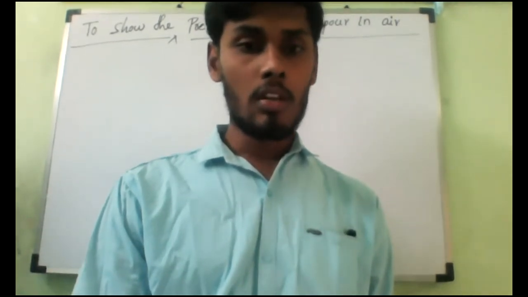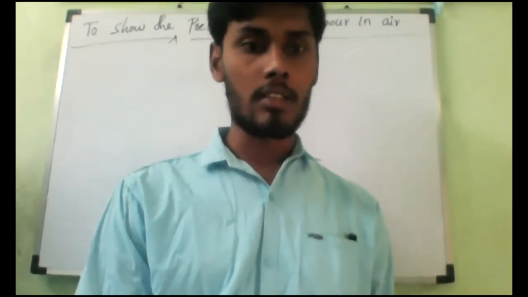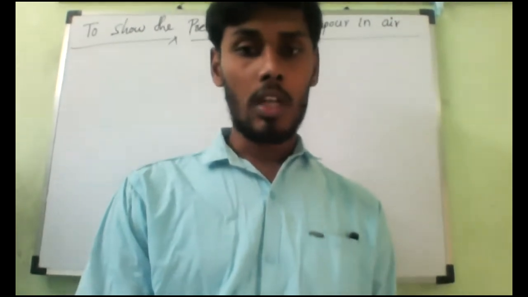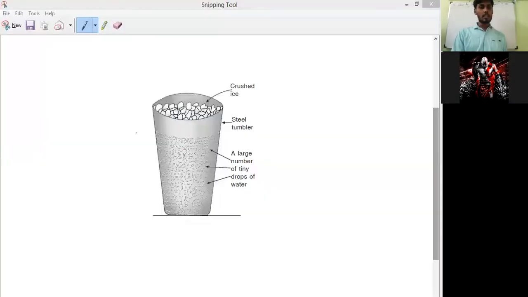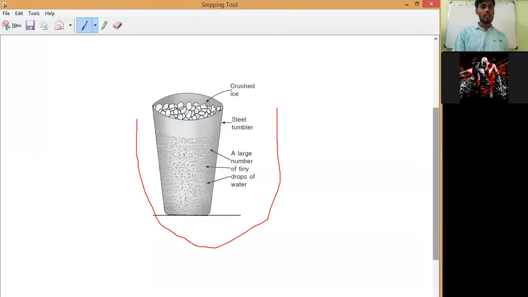Okay, thank you. So now you can see what is happening here. If you imagine a tumbler, like what we have done now, the air present in its surroundings will come and contact this container. So what will happen? The coldness will be exchanged, absorbed by the hot air, so that the coldness is continuously supplied to the air present in the surroundings.